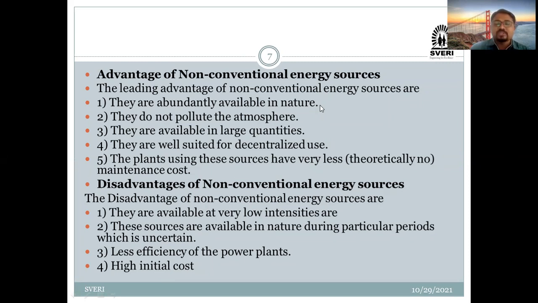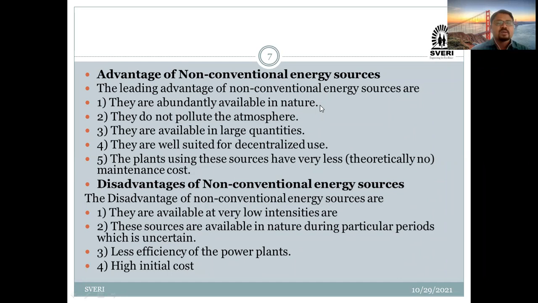This you also know. That's why our government is encouraging us to use these non-conventional energy sources. Then next, they are well suited for decentralized use.